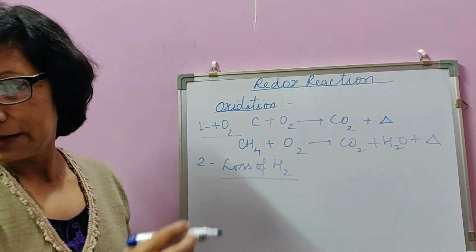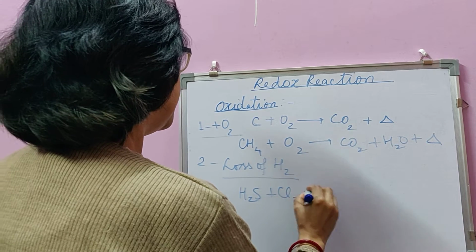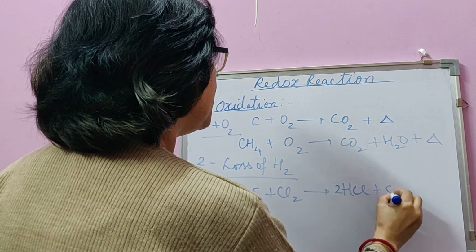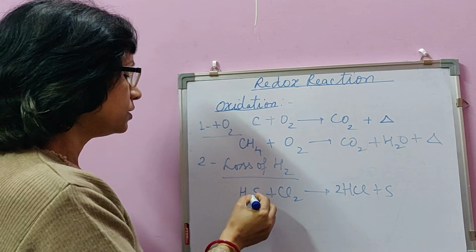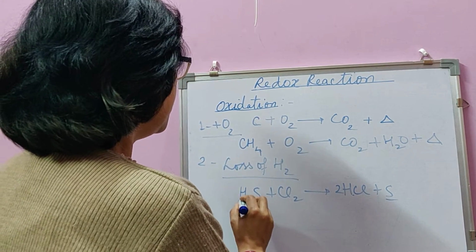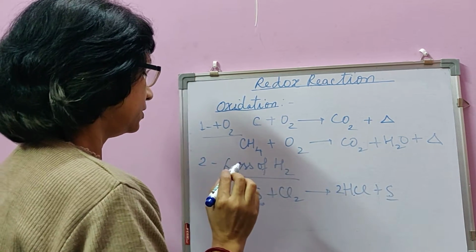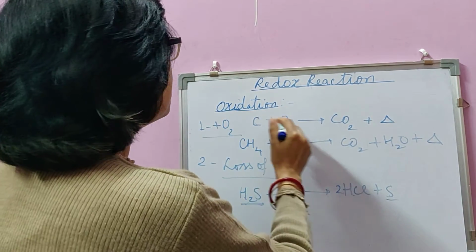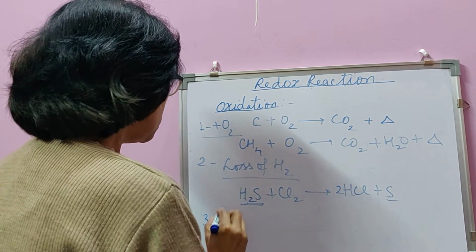How? We can see H2S plus Cl2 gives 2HCl plus S. In this, hydrogen sulfide lost hydrogen and became sulfur. So hydrogen sulfide is oxidized to sulfur by losing hydrogen. So oxidation is combination with oxygen, loss of hydrogen, and there is one more criterion.